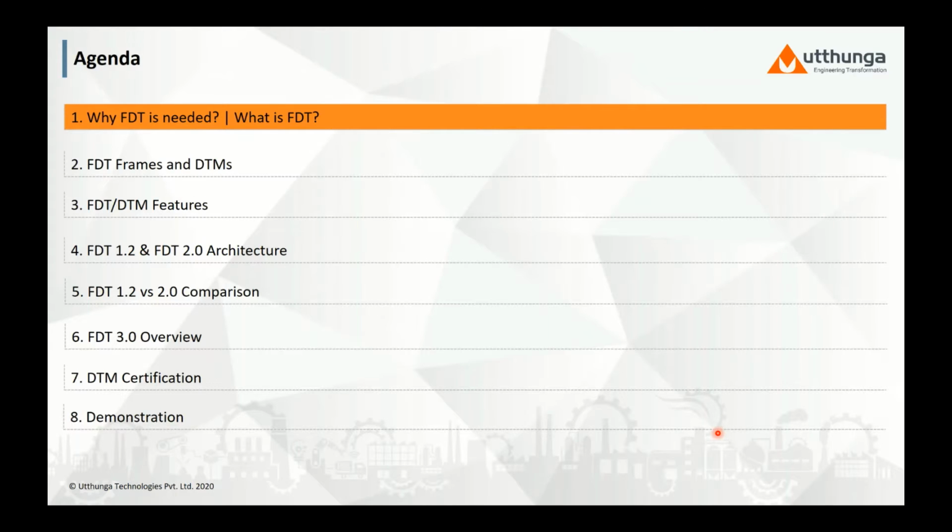Let us have a quick look at the topics that we are going to cover as part of this webinar. Firstly, let us understand why FDT is important, and the technical details about the FDT standards and its architecture. We shall also get into the comparison between the FDT 1.2 and 2.0 standards. Following which, we shall dwell into the DTM certification process, and finally, let us have a small demo of how the DTM can work with multi-vendor host systems and multiple communication protocols.